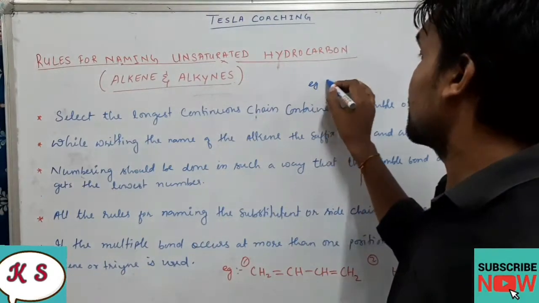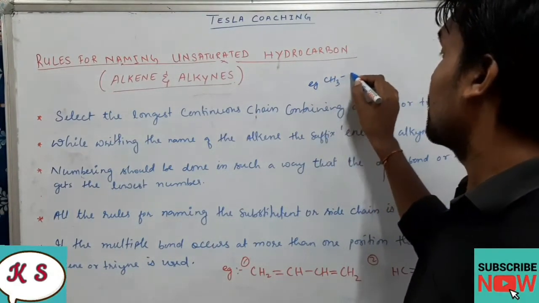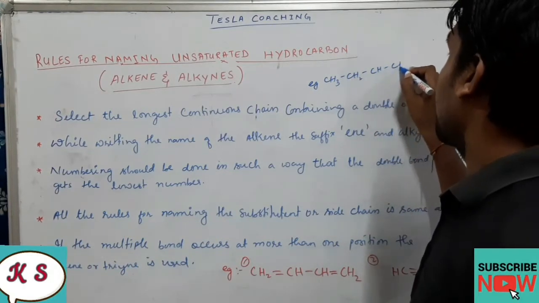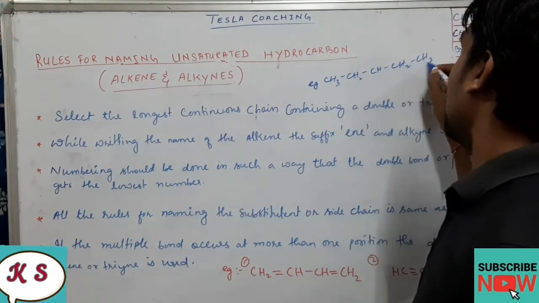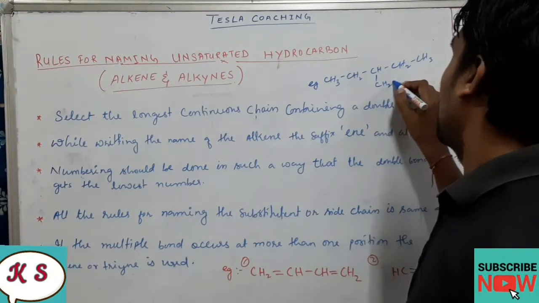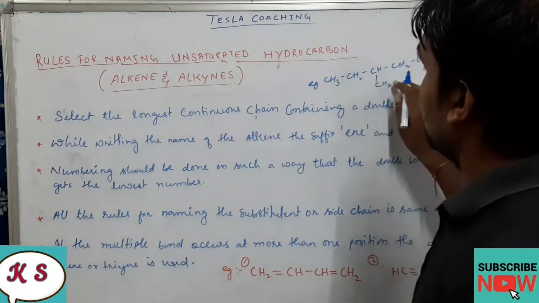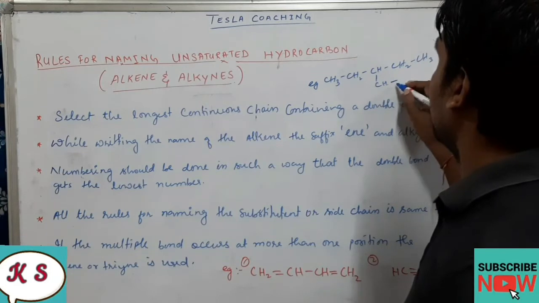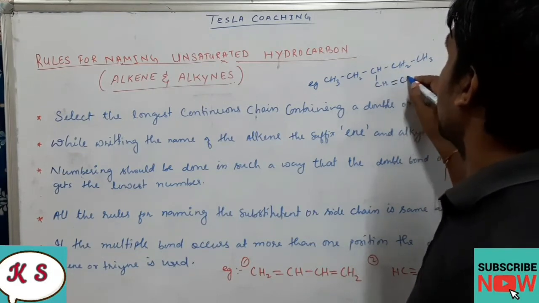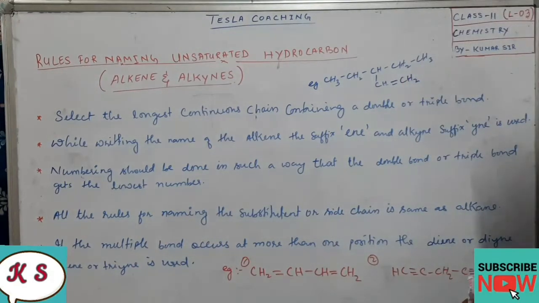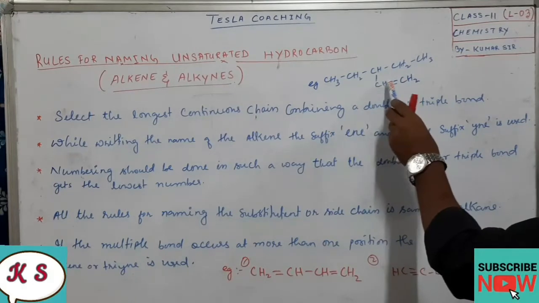Example, you can see CH3, CH2, CH2, CH3. Okay, and here it is CH2, CH2, and this is CH double bond CH2. Okay, so this is if they have given you a compound like this. Okay, so here 1, 2, 3, 4.